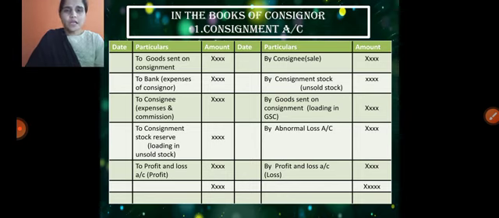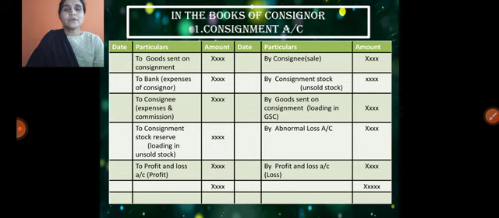If we are sending the goods at invoice price, for the unsold stock we need to calculate the stock reserve. That stock reserve is affected on the debit side of the consignment account. The entry is consignment stock reserve account, that is, if any loading is included in the unsold stock, it is affected on the debit side of the consignment account.